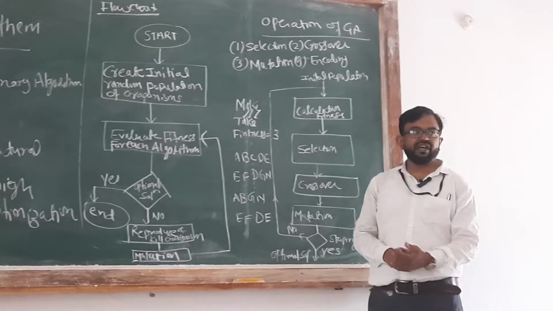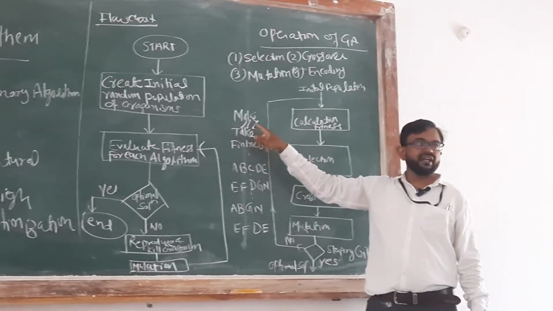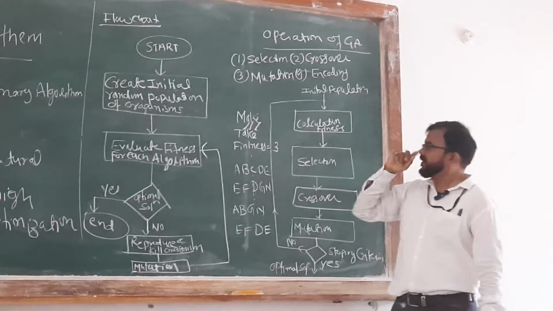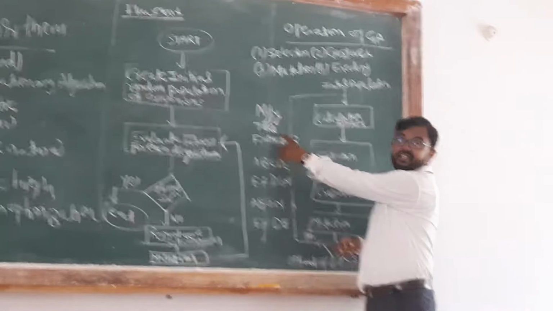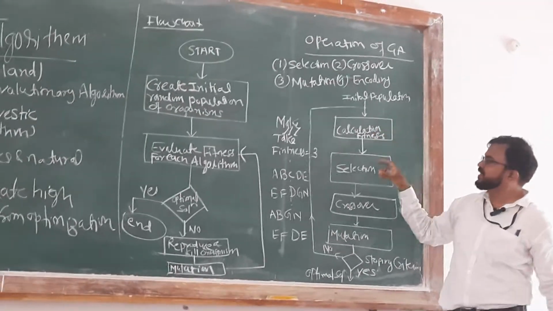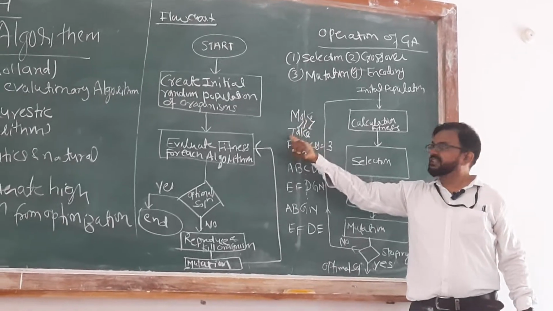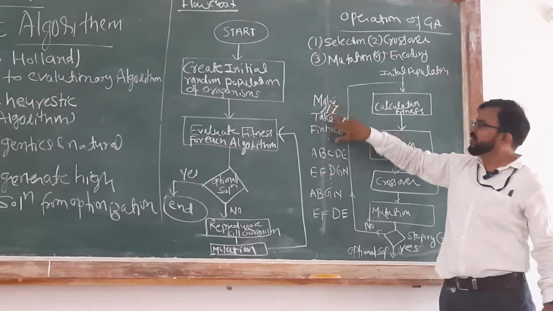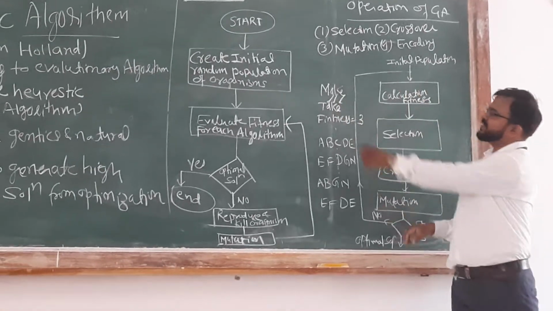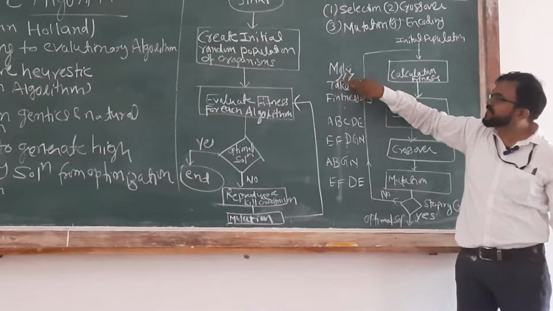Let us take four-letter words: MAKE, and here we are taking another word, that is TAKE. So we are selecting two words, MAKE and TAKE. After selecting these two, you can see how many letters are matching here.